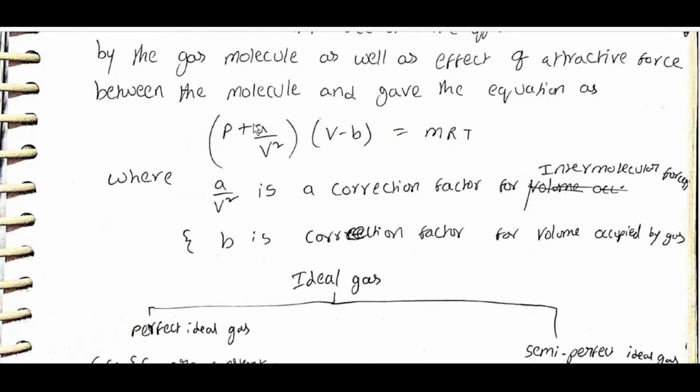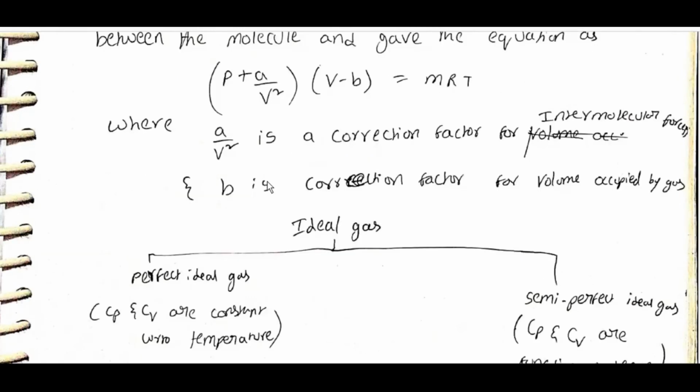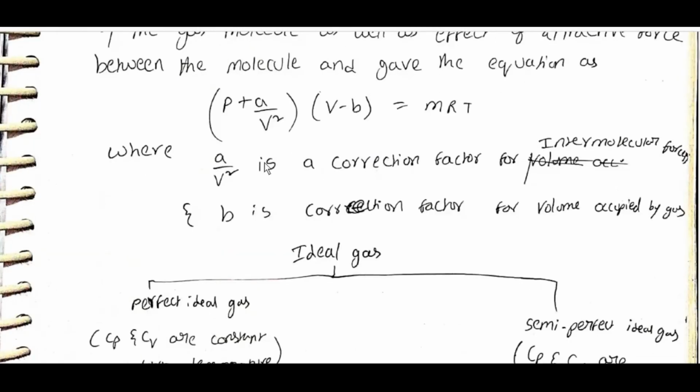This is the pressure that comes into effect as intermolecular forces will be there.